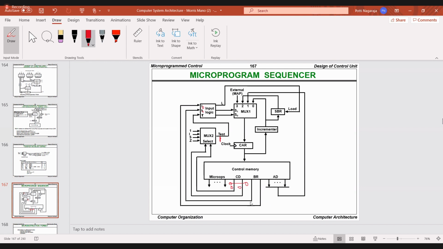BR. BR is nothing but, you already know what is BR. BR is nothing but 0, 0. Anyone, what is BR 0, 0? Tell me what BR 0, 0 means. BR 0, 0 is nothing but called as the, what is BR 0, 0?